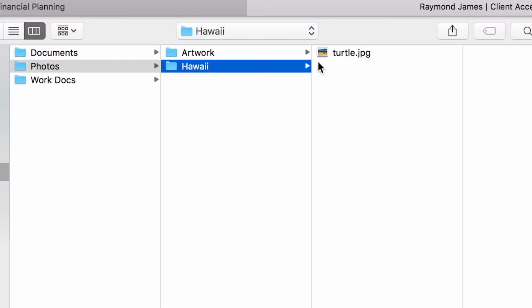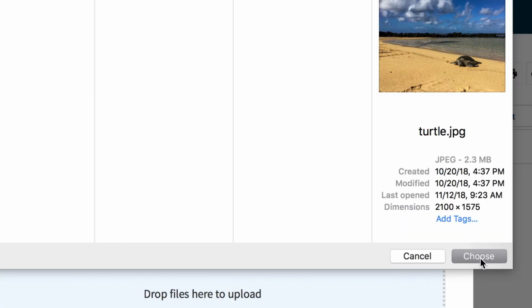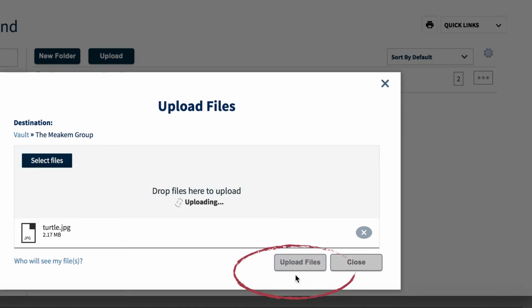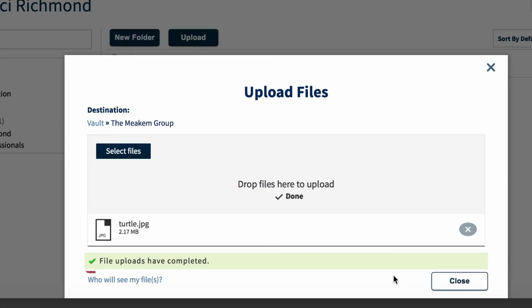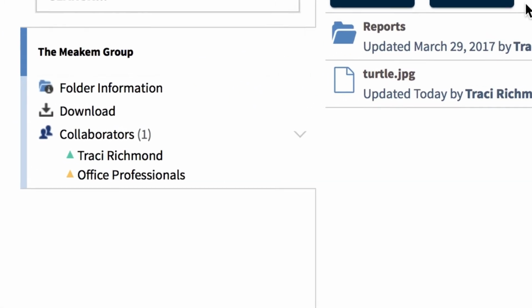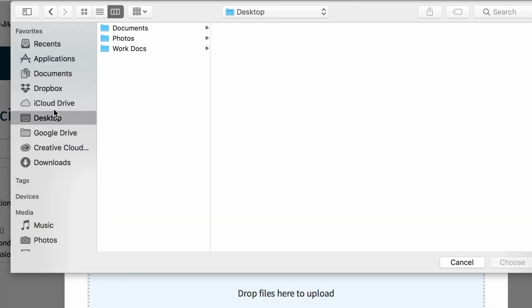Say I wanted to upload this turtle picture. I select it off the drive and I click Upload Files. File uploads have completed. When I upload my turtle document, the Meakem group gets an email letting them know that a new file has been uploaded. The Vault is a really good place to keep your estate planning documents.